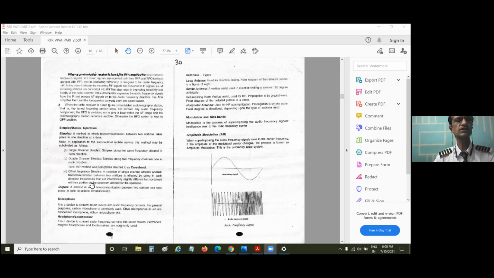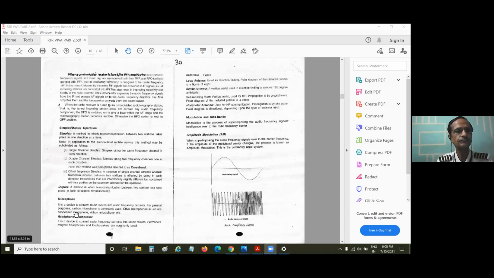Anyway, you need not trouble yourself with knowing all these things. In the exam, sometimes they may ask you, simplex or duplex. What do you mean by simplex communication and what is duplex? Simplex communication is between two stations, taking place one direction at a time, and duplex is simultaneously in both directions. That's all they require from you.